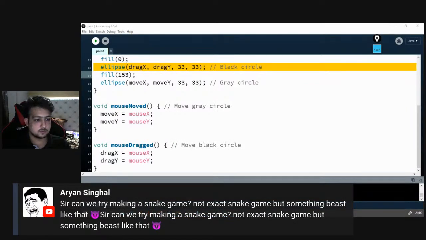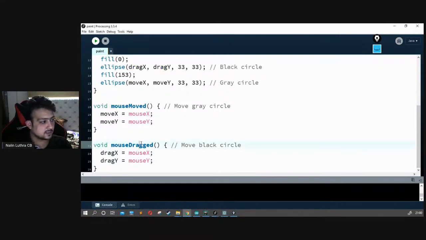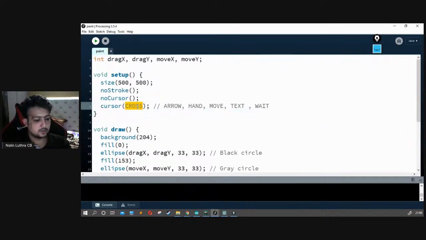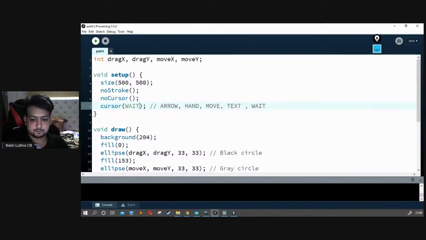Yes, we can make a snake game right now. That's absolutely fine. There's a difference between mouse drag and mouse move. When you click and move, that's called mouse drag. When you directly move it, it's called mouse move. So we just change it to something like wait. Let's play it all together. You can see my waiting symbol is coming up when I try to do anything with it. So that's the basics of processing.